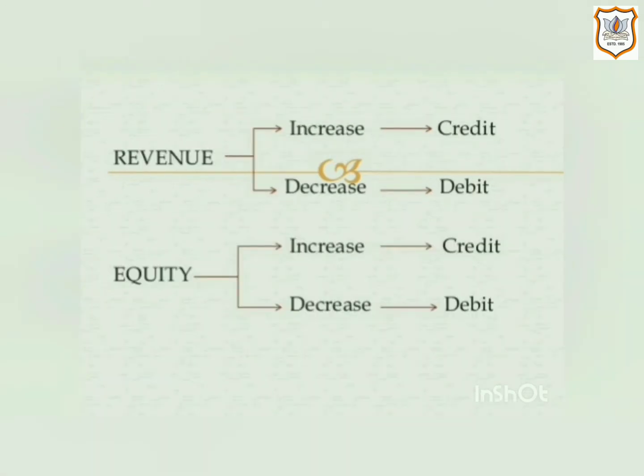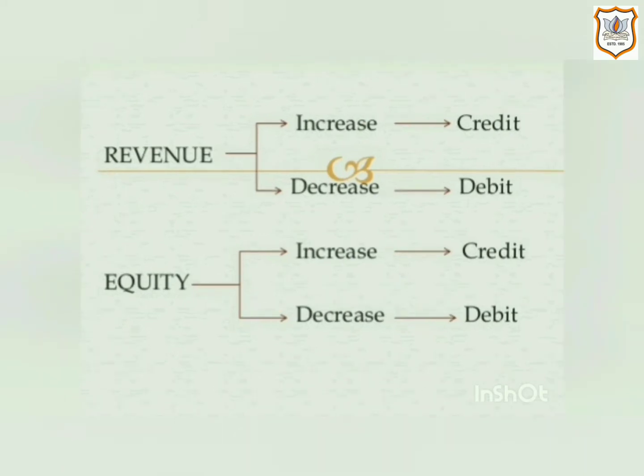Then there is revenue. The nature of revenue is credit. That means revenue has a credit balance. And if there is an increase in revenue, then it will be credited. And if revenue decreases, it will be debited. Then next is equity, or we can say capital. The nature of capital is credit. That means capital has a credit balance. And if capital increases, then it will be credited. And if capital decreases, then it will be debited. I hope you would have understood this.